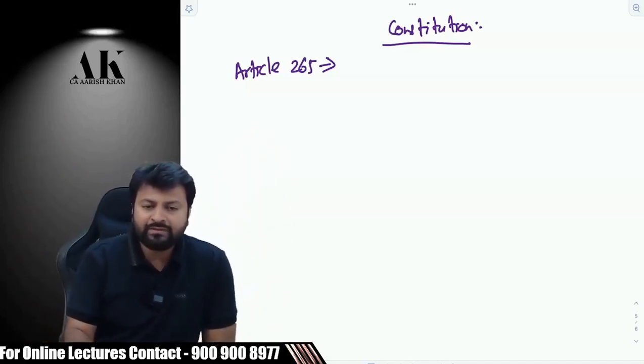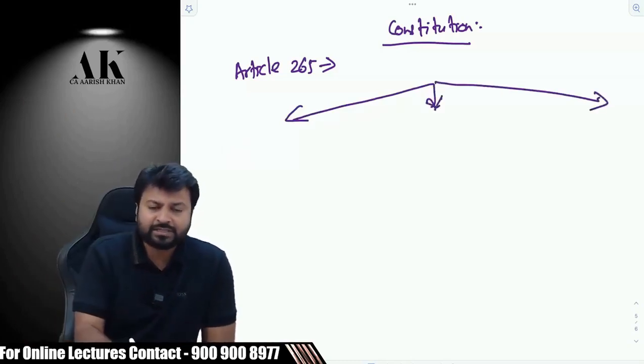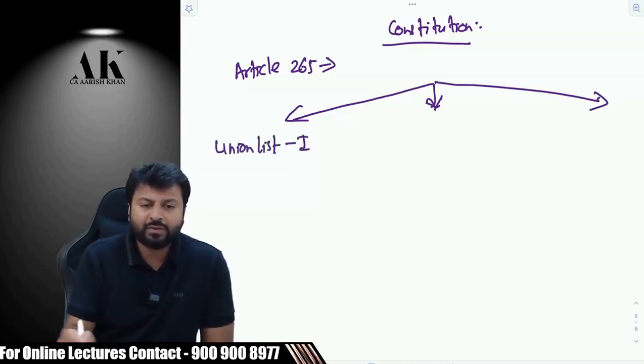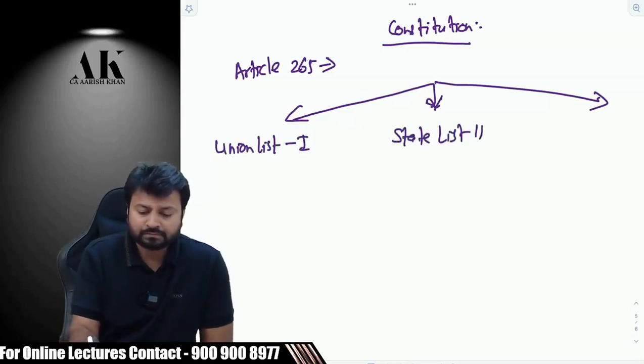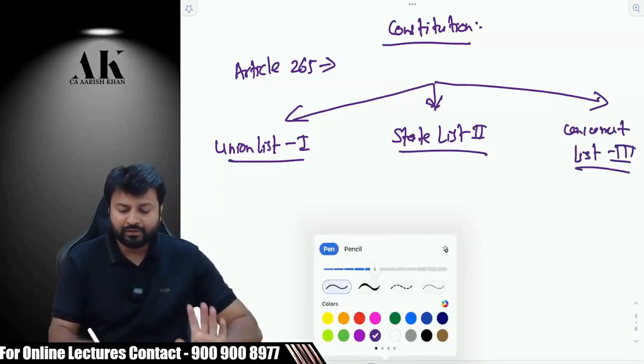And we have learned this in school. The Constitution of India is divided into how many parts? It is divided into three parts. The first part is the Union List, List 1, right? The second is the State List, List 2. And the third is the Concurrent List, number 3.